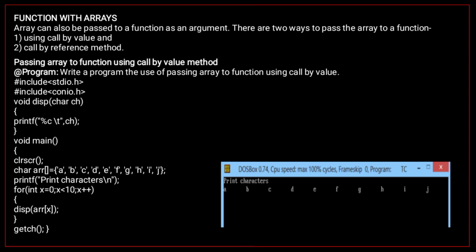called formal parameters. So this example shows how to pass an array to a function using call by value. Now see the example and the output of this example.